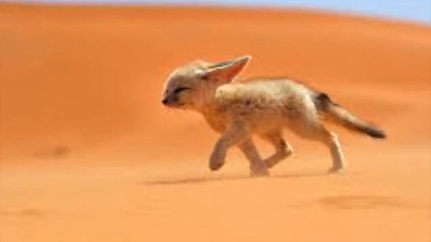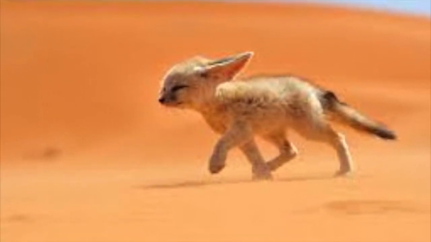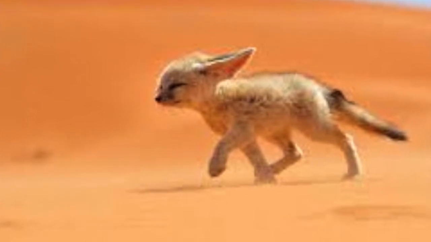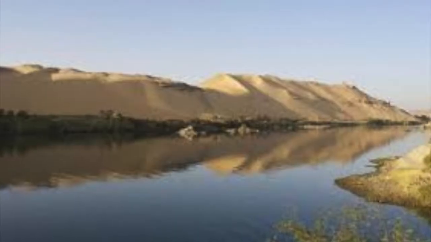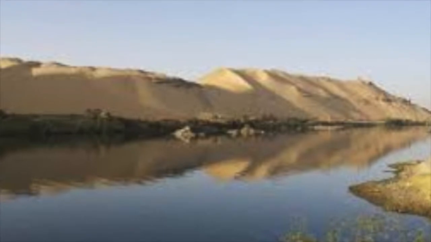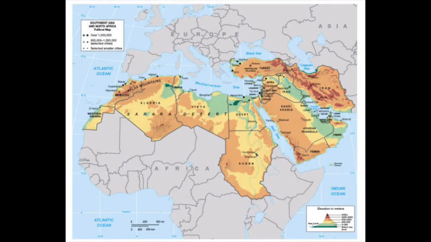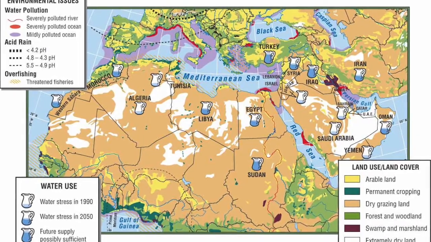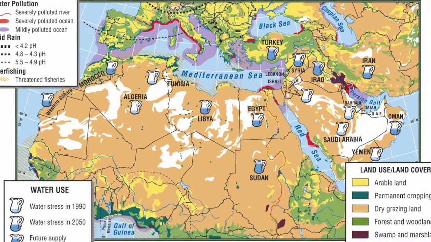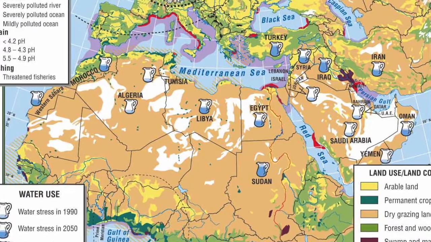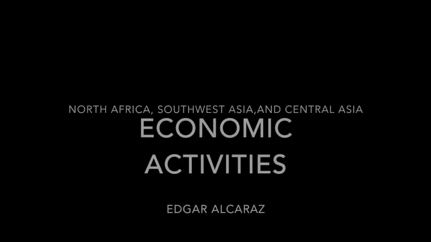Also, there are only a few species of animals that live here. A picture of the Nile River in Africa, which is also the largest river in the world. Most of this region is at sea level. The picture shows land that is mostly dry and in need of water. Also, you may see this area is very dry with no cropping and no forest.